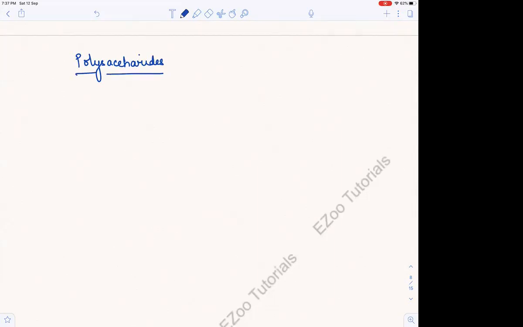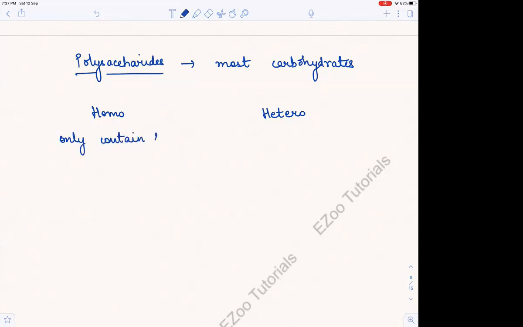And what are these polysaccharides? Let us now see what are they. They are branched, unbranched monosaccharides. So the most carbohydrates are polysaccharides only. Okay. So now let us see. We can say that some are homopolysaccharides and some are heteropolysaccharides. What do we mean by this? It means that they only contain single type of monosaccharide, right?